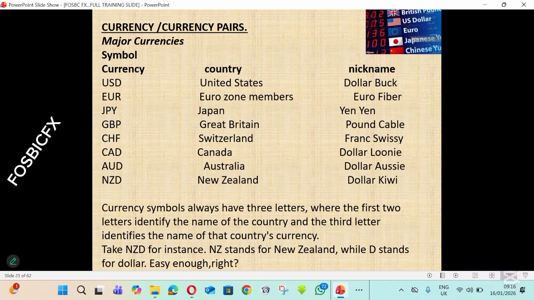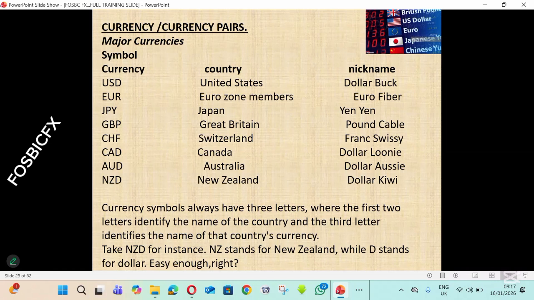The nickname is yen. We have GBP. The country that uses GBP is Great Britain. The nickname for GBP is pound or cable. So somebody can say 1,000 pounds, another person can say 1,000 cable. It's the same thing, right? We have CHF. The country that uses CHF is Switzerland, and the nickname is franc, or you call it Swissy. We have CAD. The country is Canada, and the nickname is dollar, or you can call it loonie. We have AUD, Australia, dollar or Aussie. We have NZD, New Zealand, dollar, you can call it Kiwi.